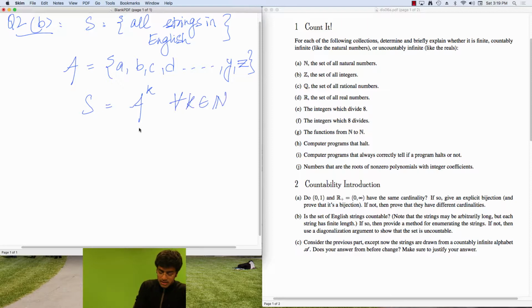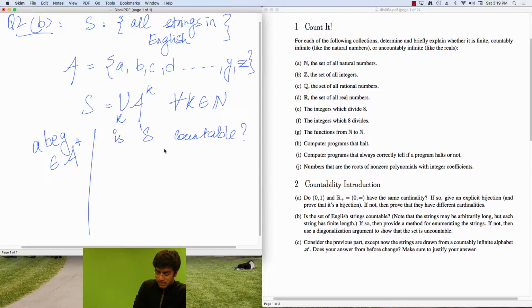So what this is saying is it's the set of all single letter strings. And this is the union over all K. So there's a set of all single letter strings, and then all double letter strings, and then all triple letter strings, and so on. So you can see, for example, the string A, B, E, G would come under A^4, right? Because you have 4 letters, each from this alphabet. OK. And now the question is, is S countable?